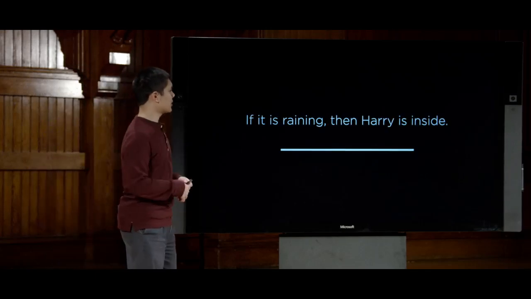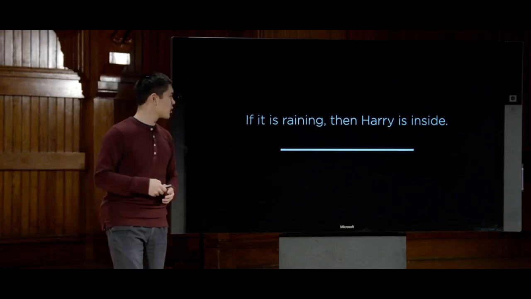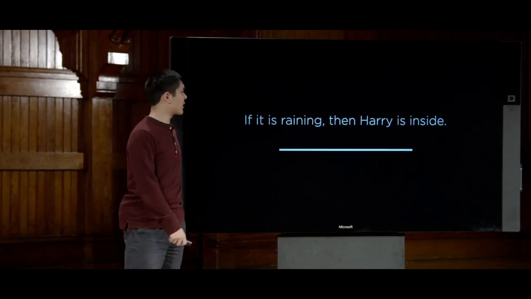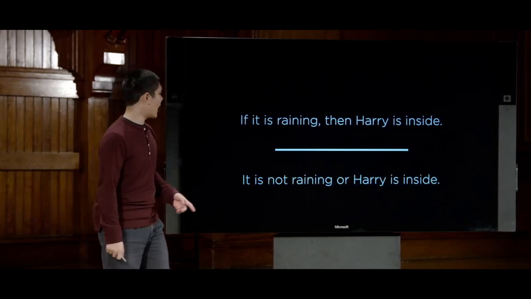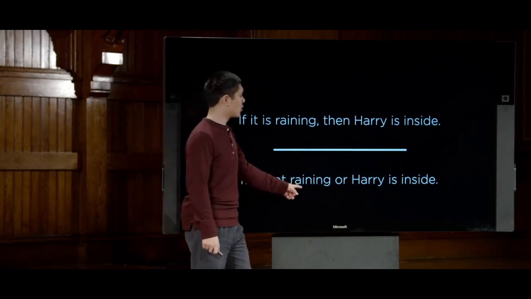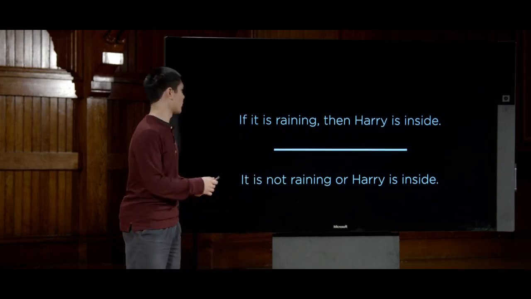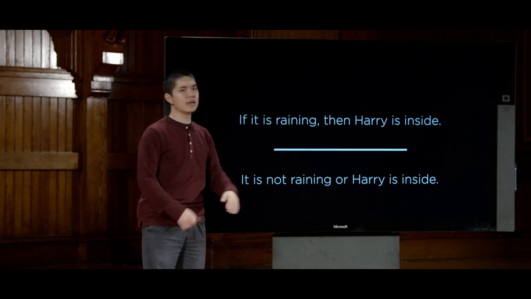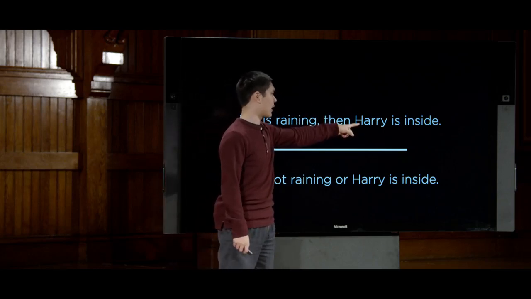We'll take a look at a couple more of these. If I have it is raining, then Harry is inside. How do I reframe this? Well, this one is a little bit trickier, but if I know if it is raining, then Harry is inside, then I conclude one of two things must be true. Either it is not raining, or Harry is inside. Now this one's trickier, so let's think about it a little bit. This first premise here, if it is raining, then Harry is inside, is saying that if I know that it is raining, then Harry must be inside.